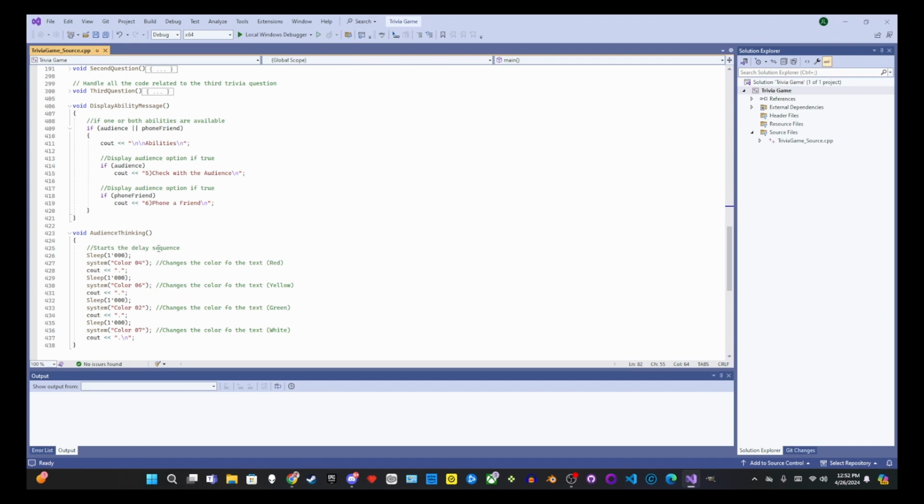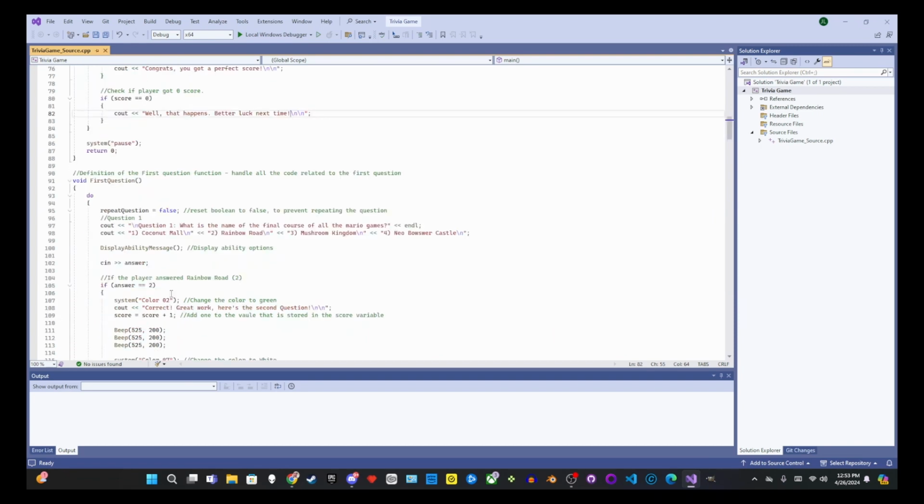And then this is the audience thinking function, which basically says sleep, so it'll wait for a second, and then it'll change the color and print a dot, and then it'll sleep again, change the color, print a dot, and then it'll do it 2 more times.